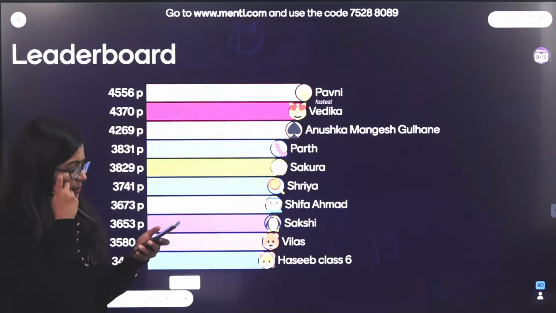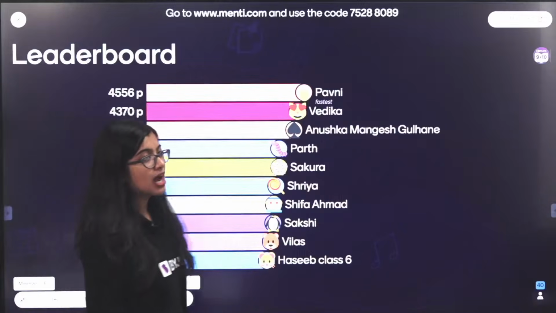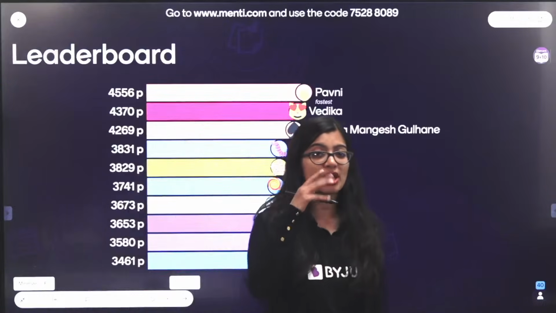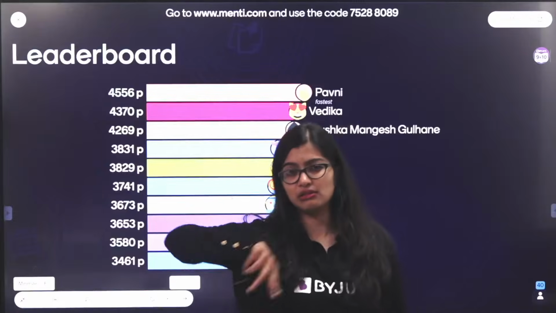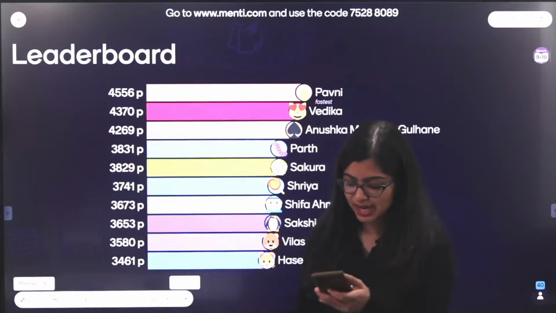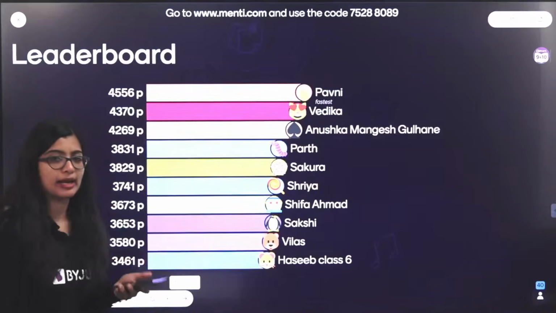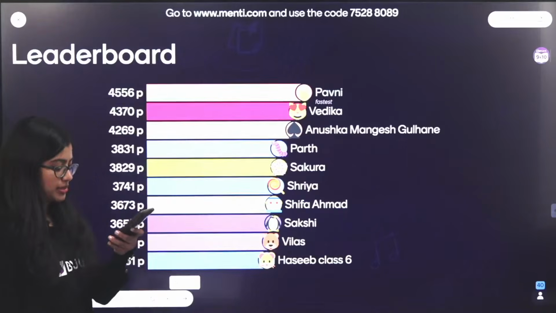Yes. Bhumika says, ma'am, Menti is not working. Is everybody facing this problem with Menti? Bhumika, in case you are facing some trouble with Menti, kindly close the Menti screen altogether and open it once again. Yes, all right. No, it's working. Okay. So, Bhumika, quickly, you can do that.